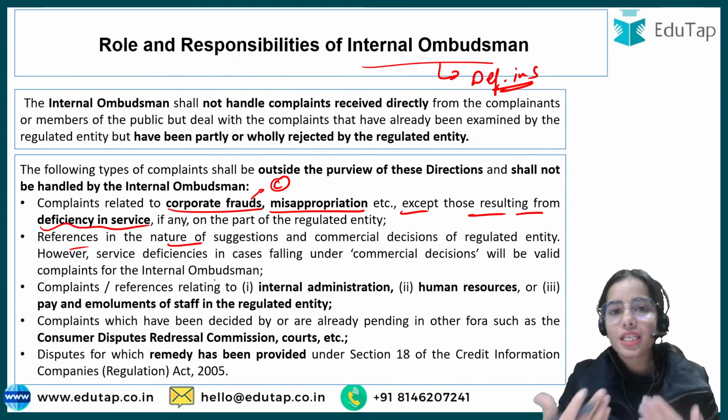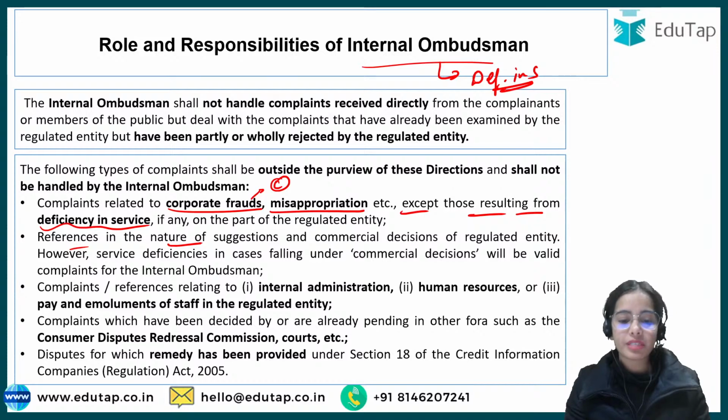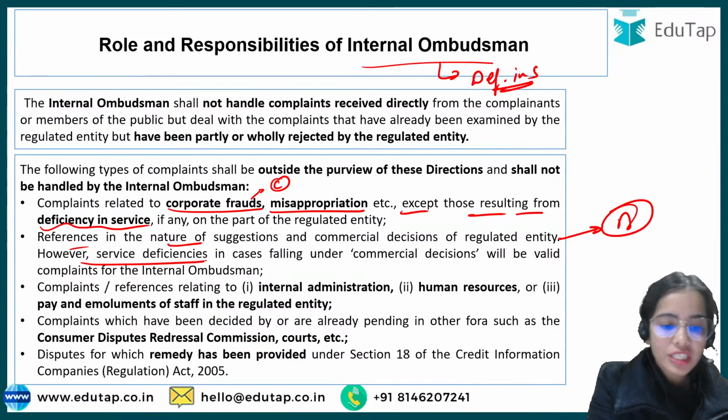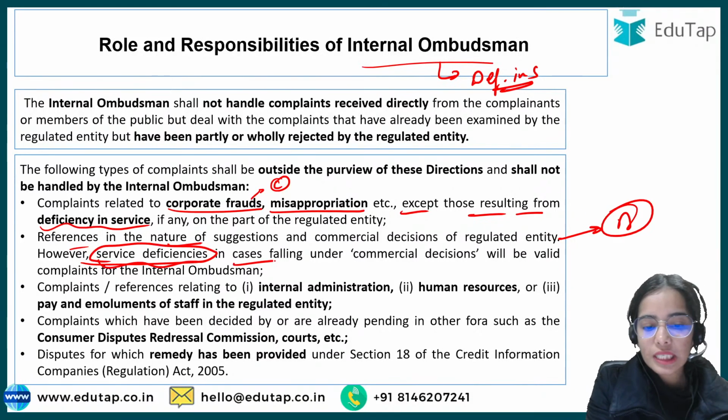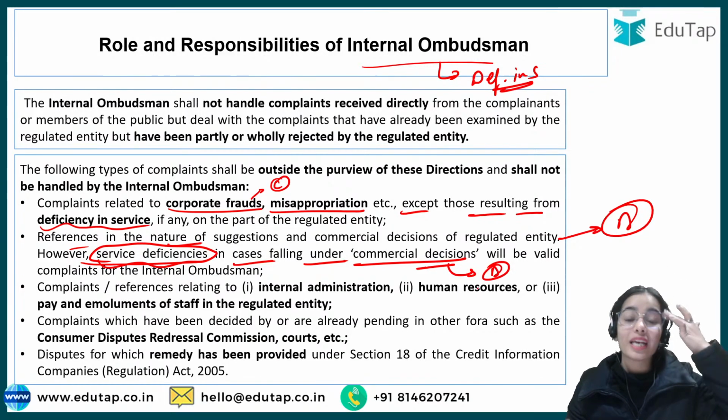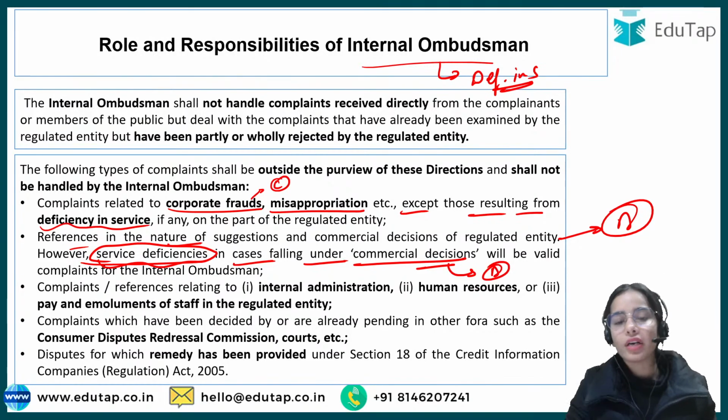If any suggestion or commercial decision is given by customers, this should not be handled by the internal ombudsman; it is as per the bank whether they want to accept it or not. Service deficiencies, for example in case the bank is advertising something, can go under the internal ombudsman.